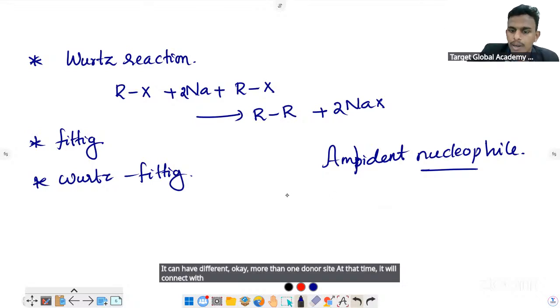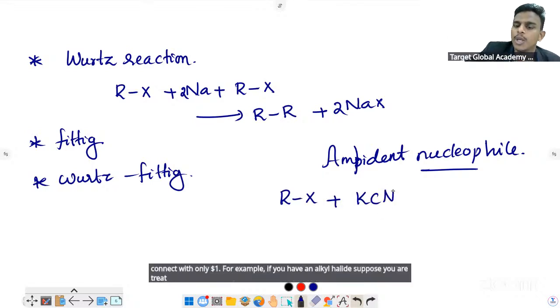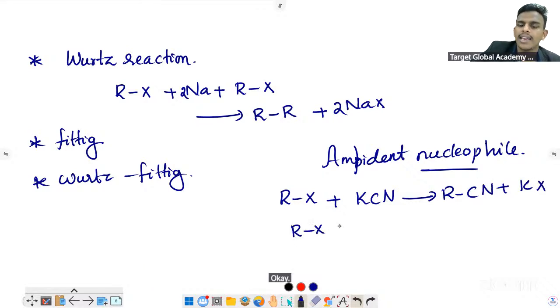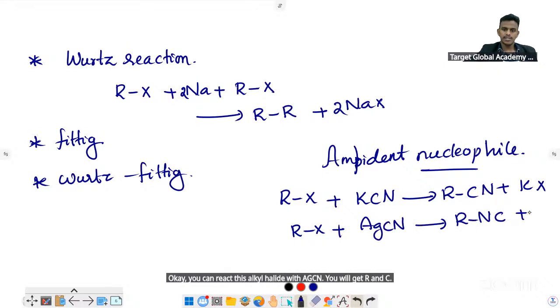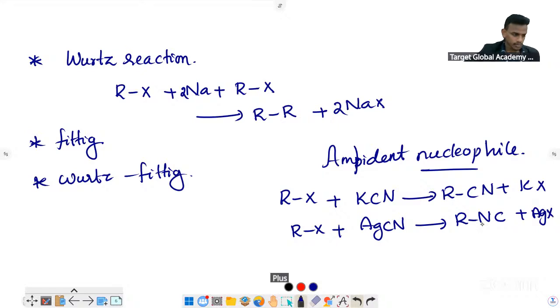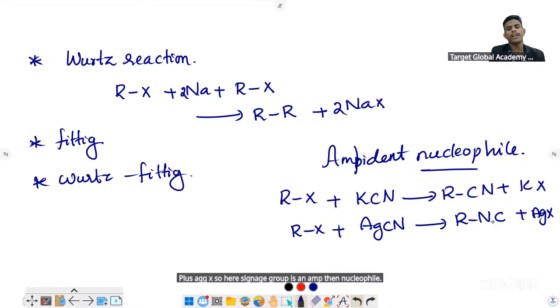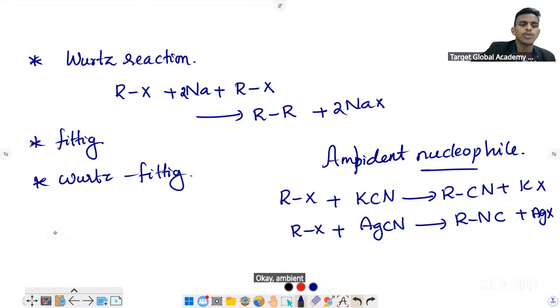For example, if you treat an alkyl halide with KCN, you will get RCN plus KX. You can react the alkyl halide with AgCN, you will get RNC plus AgX. So here the cyanide group is an ambident nucleophile.